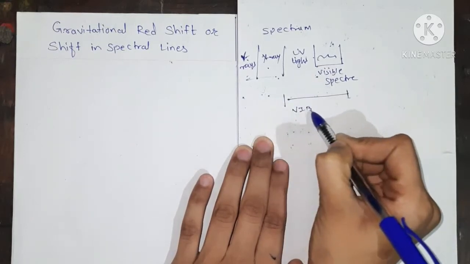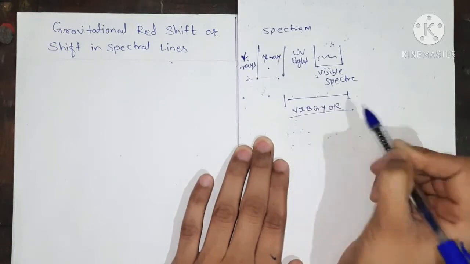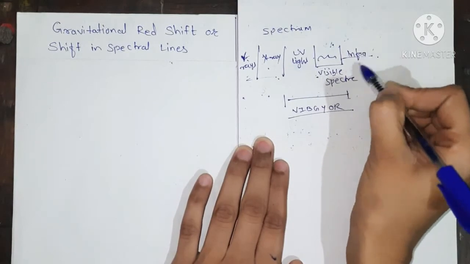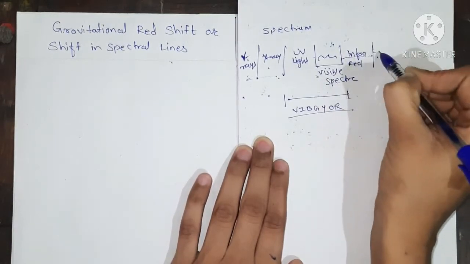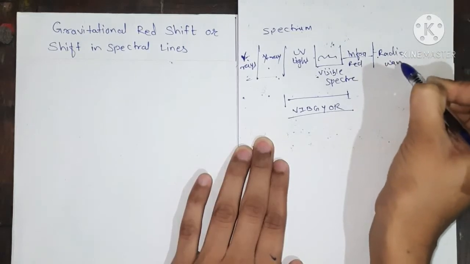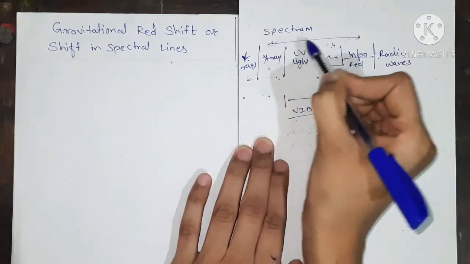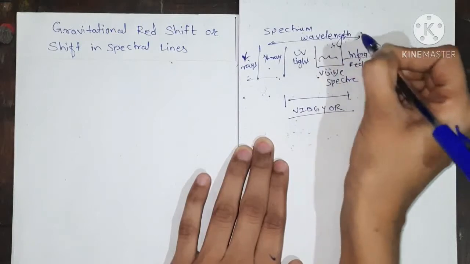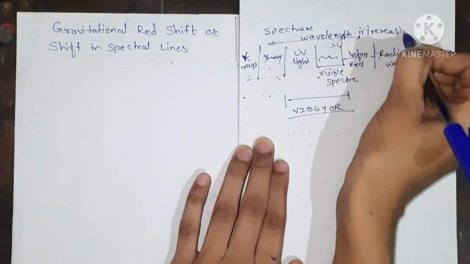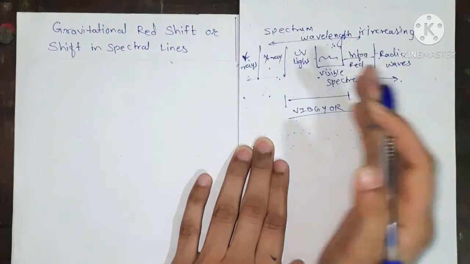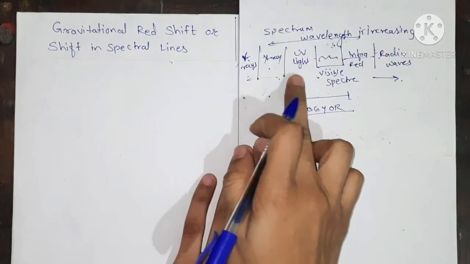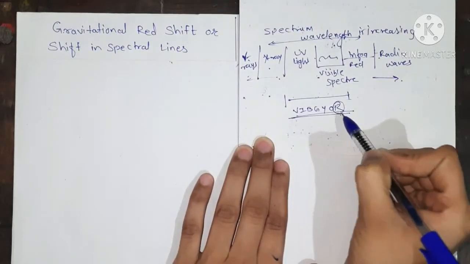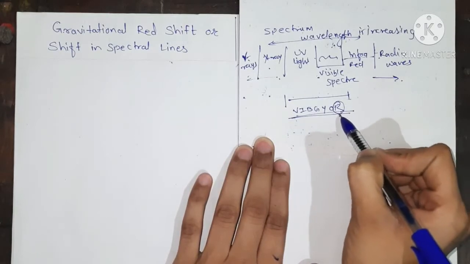Okay, that is the colors in the rainbow. And after that we have the infrared light and the radio waves. So here the wavelength is going to increase in this direction. Wavelength is increasing in this direction. That is, it is a very small wavelength, then it increases. And in the colors of the VIBGYOR, the red color has a very large wavelength, that is, it has the maximum wavelength.